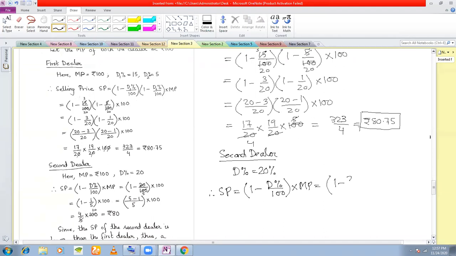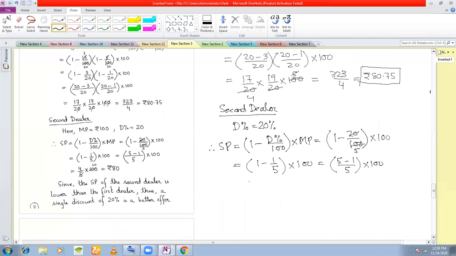So 1 minus 20/100 times mark price, which I have assumed to be 100 for both the dealers. So this cancels. I get (1 minus 1/5) times 100. Take the LCM. You get (5 minus 1)/5 times 100. You get 4/5 times 100. So cancel this 20. You get rupees 80.